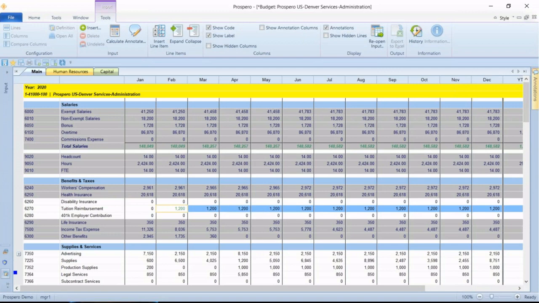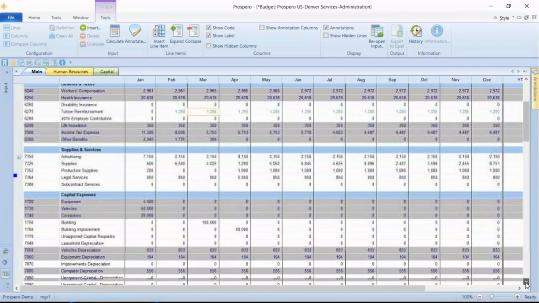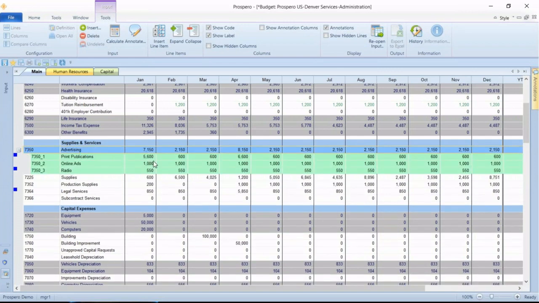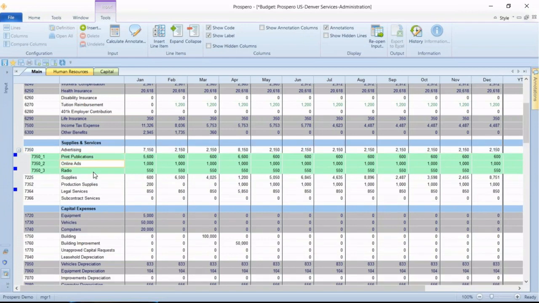If your budget managers need to add more details other than just typing in balances, then we typically use line item details. So I'm going to go a little bit further down to the advertising row, and we'll use that account as an example for line item details. So for advertising, I can see that we've already got some rows of line item details added to this account. And I know that because on the left-hand side, I've got a plus icon next to that row. If I click that plus icon, it opens up that row and shows me 3 rows of line item details in green that have been added to that advertising account already. I've got one for print publications, online ads, and radio.